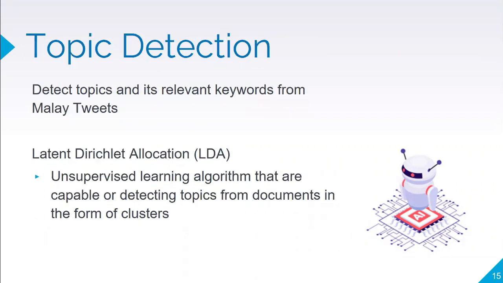And the third intelligent method is topic detection. It's used to detect topics and their relevant keywords from Malay political tweets. The algorithm used to perform this is the latent Dirichlet allocation algorithm. It's an unsupervised learning algorithm that is capable of detecting topics from documents in the form of clusters, which will be shown later in the demo. So now we will proceed to the demo of the system.